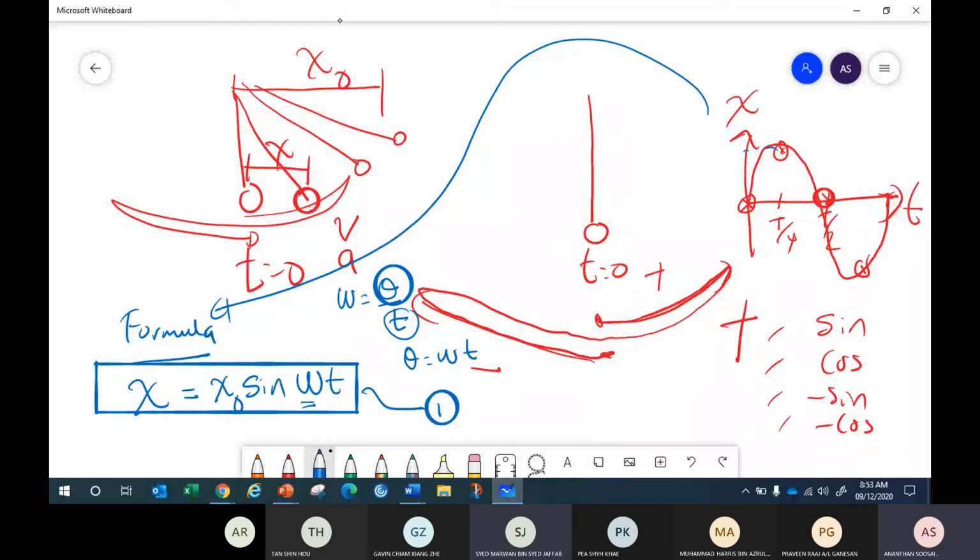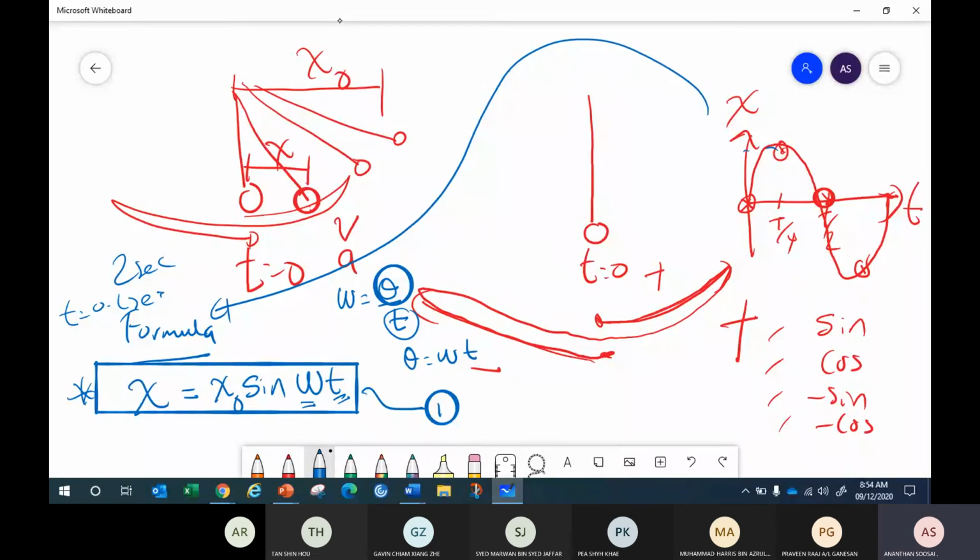Okay. So what is the use of this formula? At any given time, let's say the period of this oscillation is 2 seconds, I want to know the displacement of this particle when the time is 0.1 second after it's launched. I can use this formula.